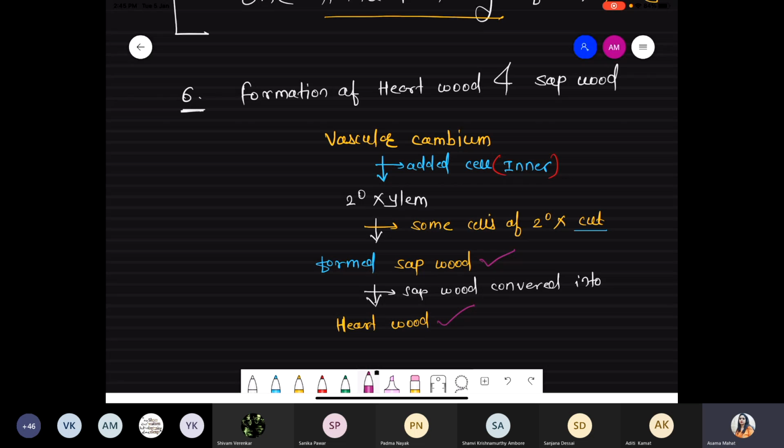But now some cells of the secondary xylem are converted into sapwood. Just remember sapwood; we will see later what the difference is. Now some cells of that sapwood are converted into heartwood. So quickly take the diagrammatic representation, how it exactly looks.